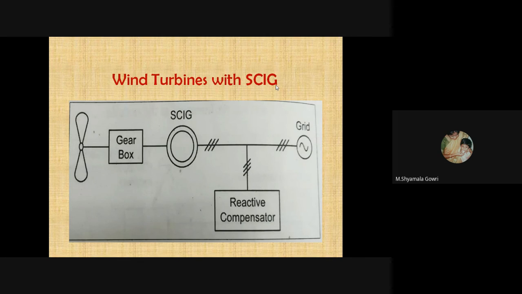First, this is wind turbines with SCIG. This is a diagram. From that generator, with the help of a reactive compensator, we can directly connect the wind electrical energy to the grid.